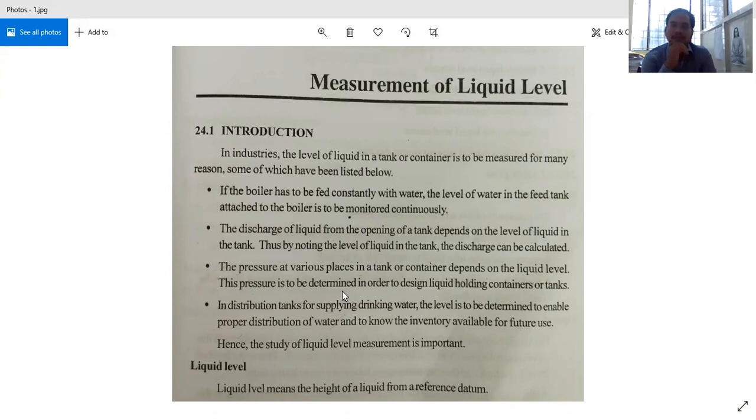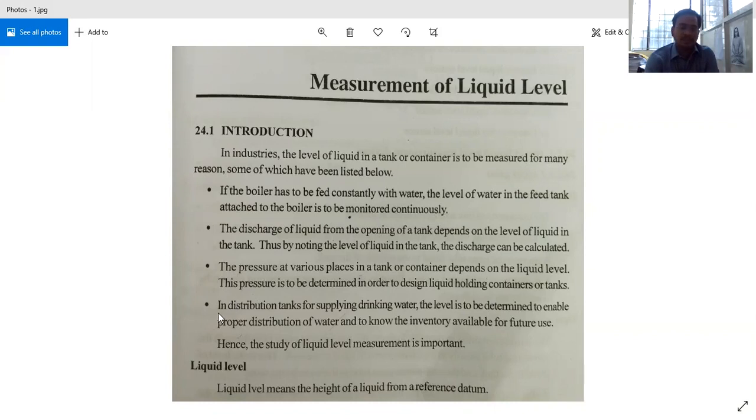For example, we are having a water tank. Without knowing the level of the water in the tank, we cannot easily design the tank, because depending on the level of the water, the pressure exerted will be different. So, for higher pressure values, the tank design may be different. For lower values, it is different.